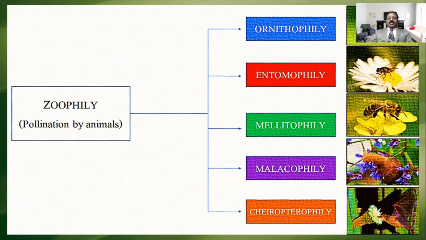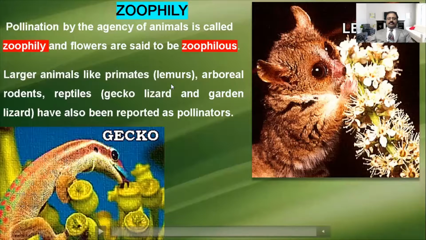Like that, different kinds of zoophily are present. What is called zoophily? Pollination by animals. According to the pollinating agent, the zoophily is divided into five types. We are going to see them one by one in detail.